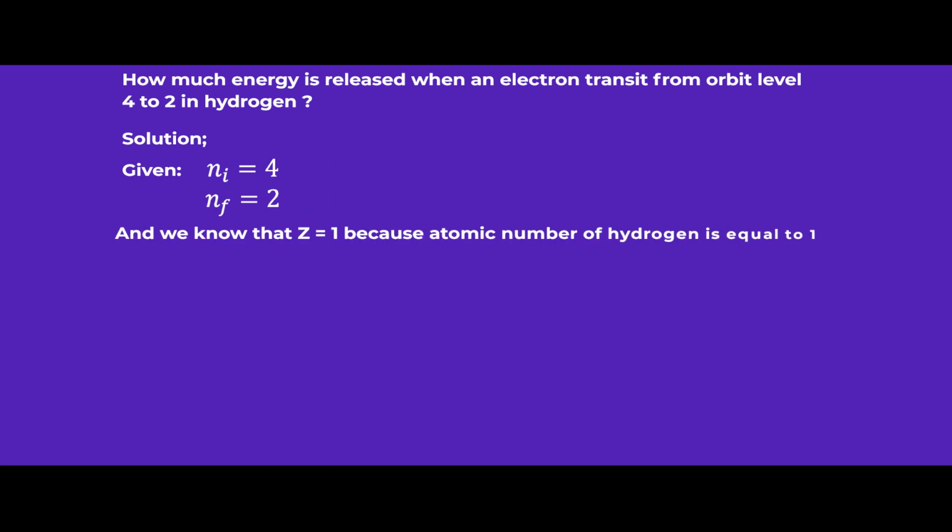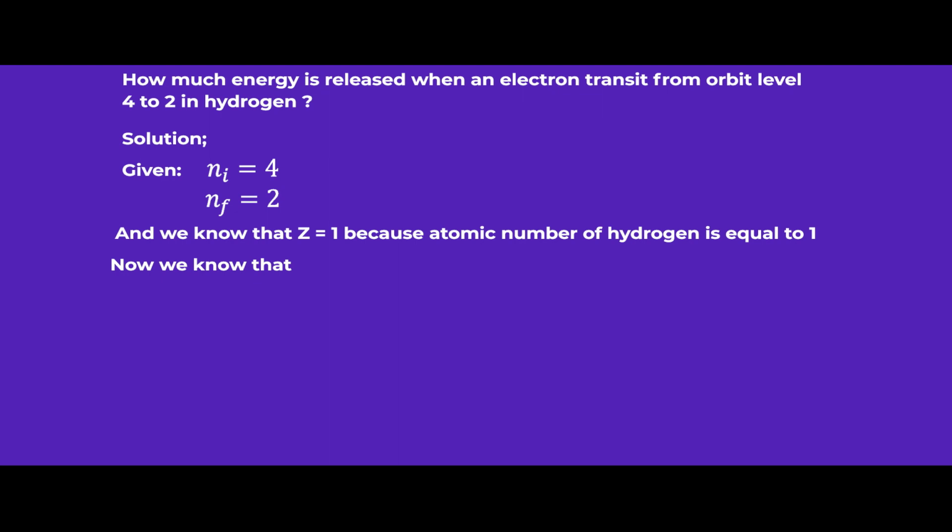Now I have one question for you, and let us solve this question together. The question is, how much energy is released when an electron transits from orbit level 4 to 2 in hydrogen? The solution: in this question the given things are, first, the initial position of the electron, Ni, which is equal to 4, and the final position of the electron is equal to 2. And particularly for hydrogen, we know that the atomic number is equal to 1. Therefore, we can simply substitute Z by 1.